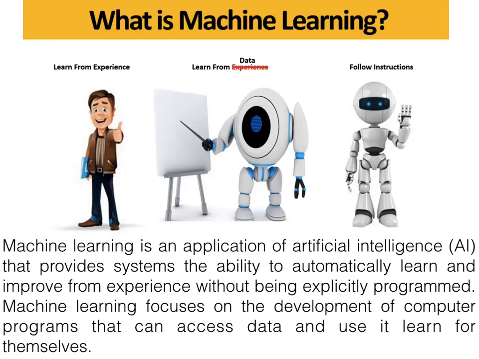If you have to define machine learning, it is an application of artificial intelligence that provides systems the ability to automatically learn and improve from experience without being explicitly programmed for it. Machine learning focuses on the development of computer programs that can access data and use it to learn for themselves.